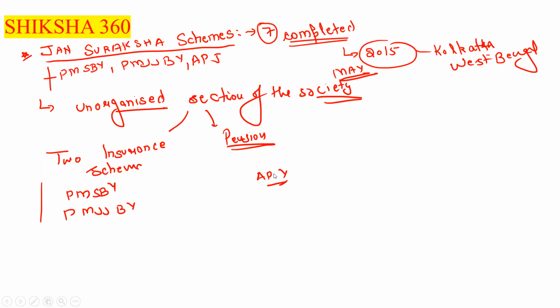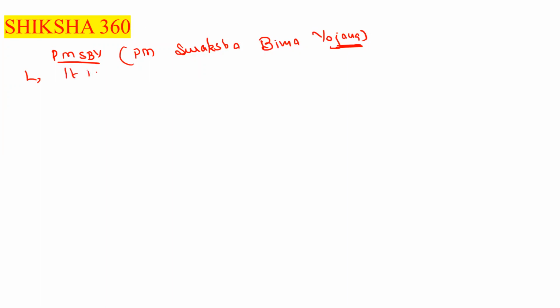So now let's start the discussion, first of all, regarding the PMSBY. This stands for Pradhan Mantri Suraksha Bima Yojana. Basically, it is a 1-year accidental insurance.